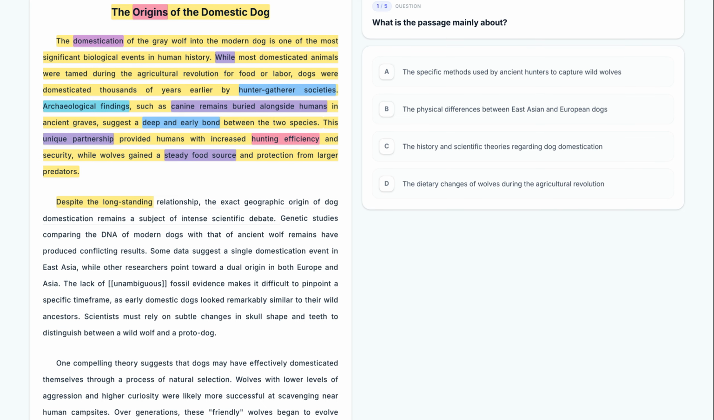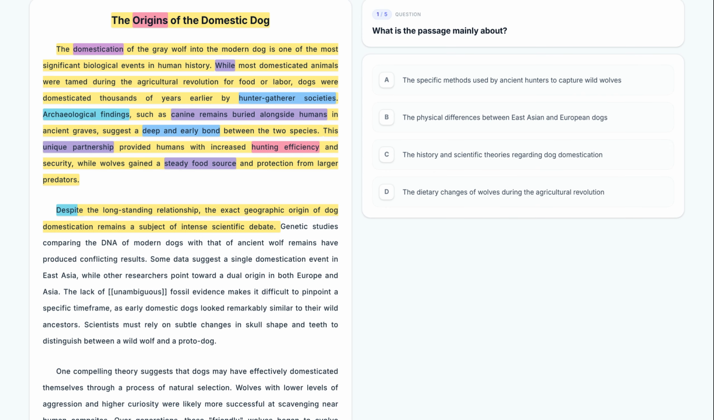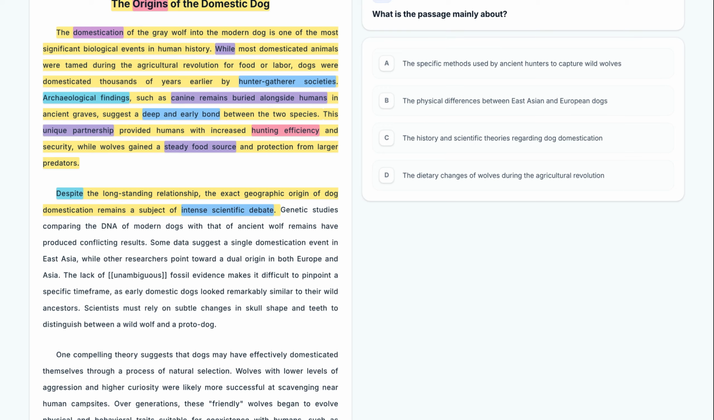Despite the long-standing relationship, the exact geographic origin of dog domestication remains a subject of intense scientific debate. The text shifts here with "despite," moving from the benefits of the relationship to an intense scientific debate about where it began. This indicates that the following sentences will present conflicting views.